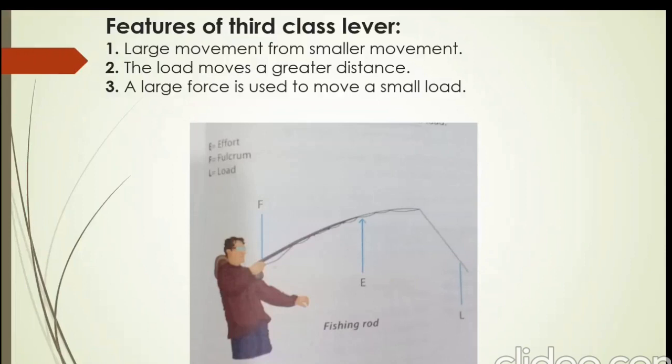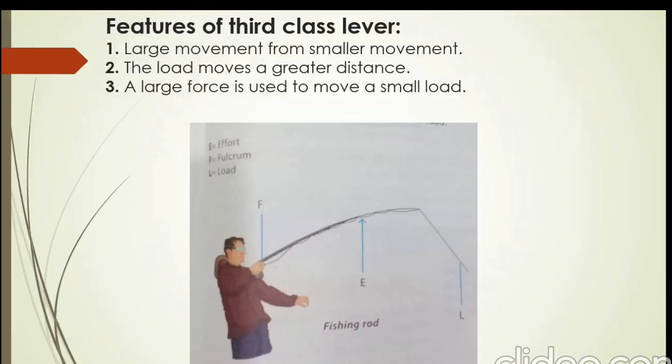Other examples of third class lever are a spade, a stapler, someone using a broom. And do you know that the human arm is an example of a third class lever? Our elbow is like a fulcrum. Load is in our hands, which we are holding, and effort will be applied by our hands.